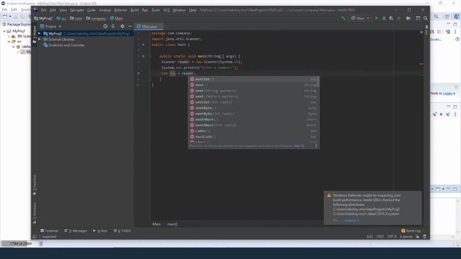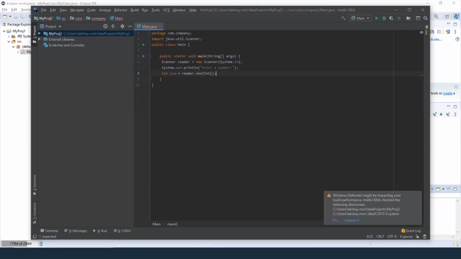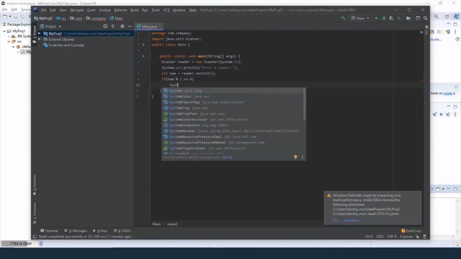Reader dot nextInt. So this is with which we'll be taking in the value from the user. So we're going to set up a condition to determine whether the number is even or not. So if the number when divided by 2 provides the remainder 0, it indicates that it's an even number. We'll show them then.